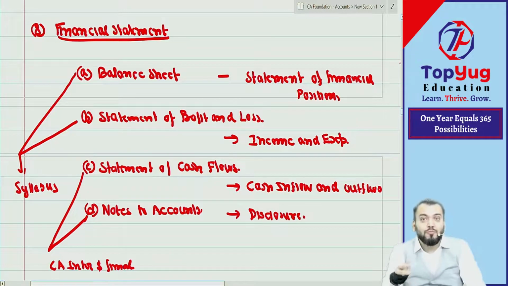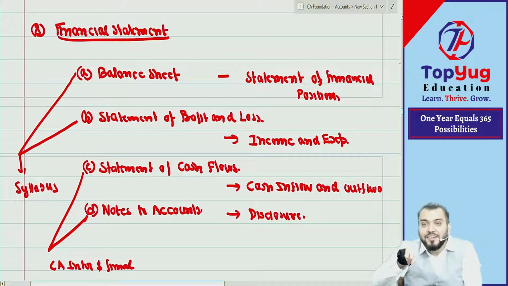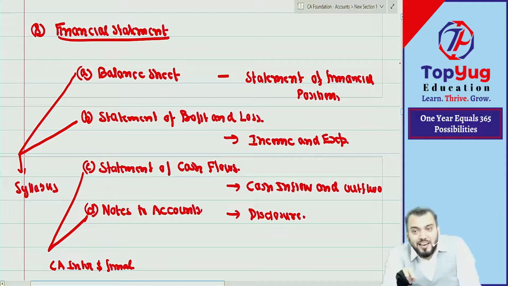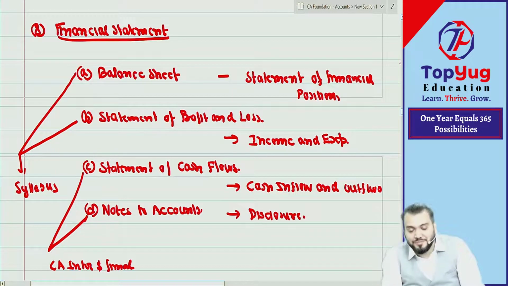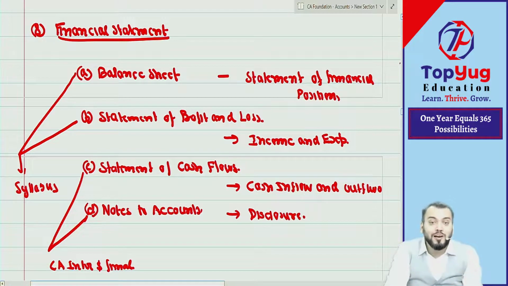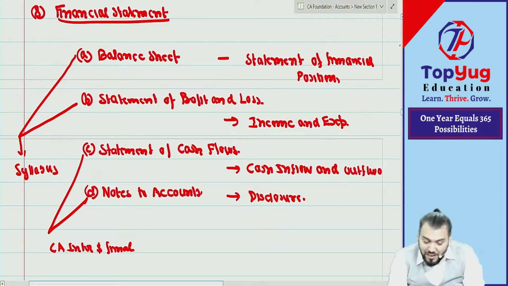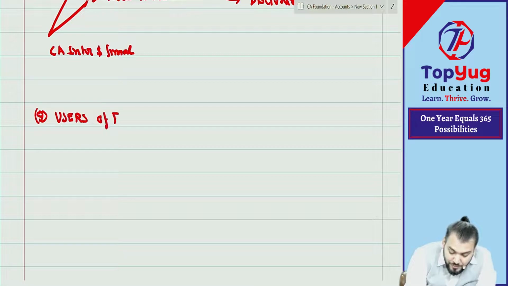So I hope we have understood. Let us repeat from the beginning. Accounting is an art of recording. Recording what? Transactions and events, to communicate business results to whom? User of financial statement. So I hope now you have understood what financial statements are, but who are the users? Read point number 9. So now we are discussing users of financial statement.